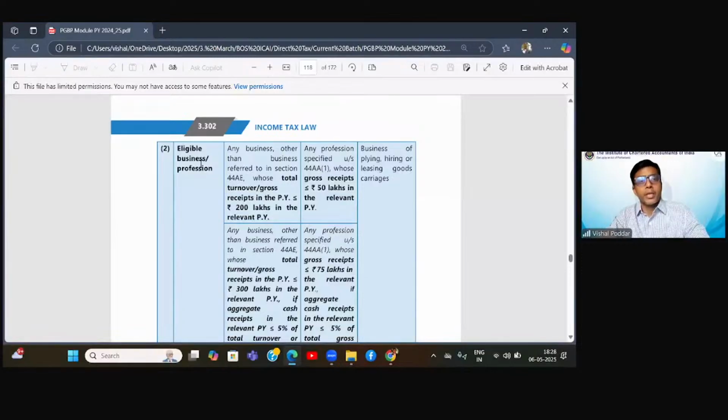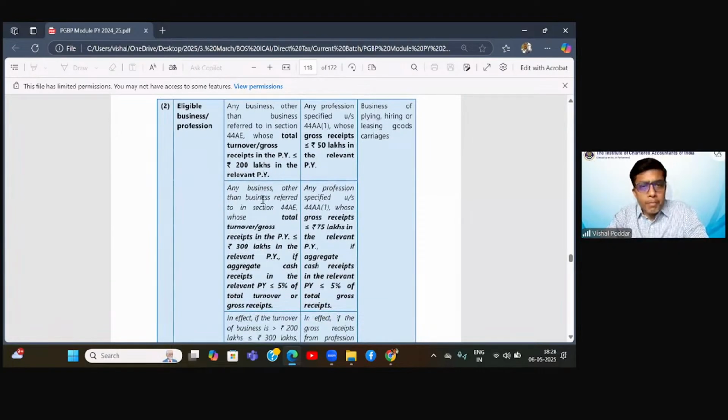Let us understand. Section 44AD says an eligible business is any business other than 44AE, because there is a separate section, whose gross turnover or receipts in the previous year is less than or equal to 200 lakhs, precisely 2 crores. Why are both terms used, turnover and receipts?